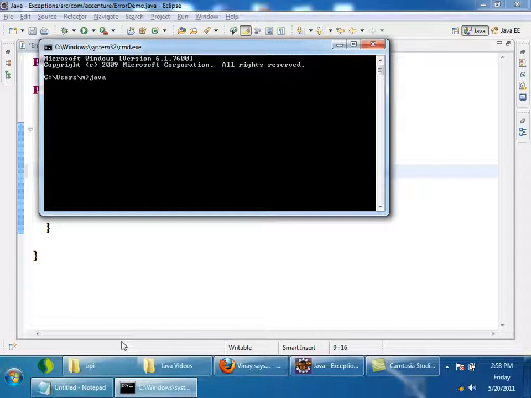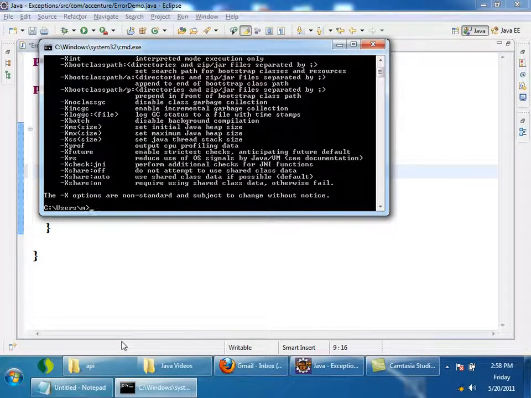To see those options, I'll type java hyphen capital X and press enter. It is giving me all the help. See here, there is something XMS. What is it? Set initial Java heap size, XMX maximum Java heap size, and XSS set thread stack size. By using these options, I can ask the operating system to allocate memory to my JVM.